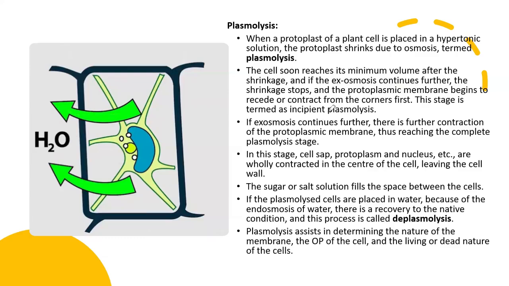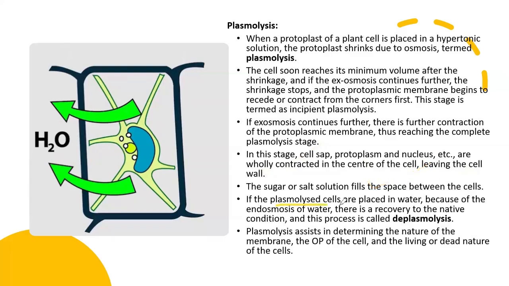This stage is termed incipient plasmolysis. If exosmosis continues further, there is further contraction of the protoplasmic membrane, thus reaching complete plasmolysis. In this stage, the cell protoplasm and the nucleus are fully contracted in the center of the cell, leaving the cell walls. The sugar or salt solutions fill the space between them.